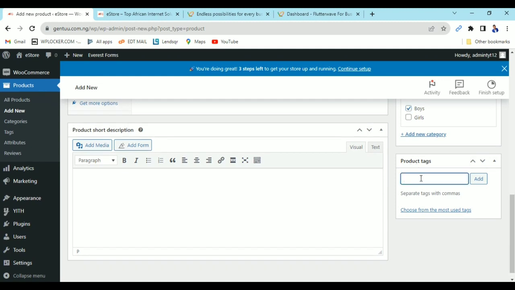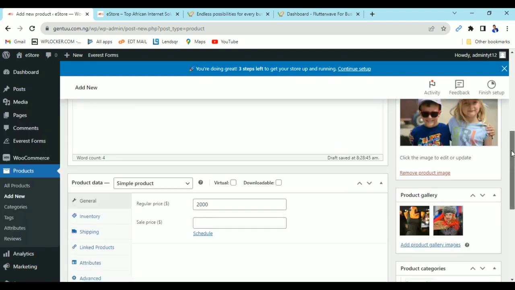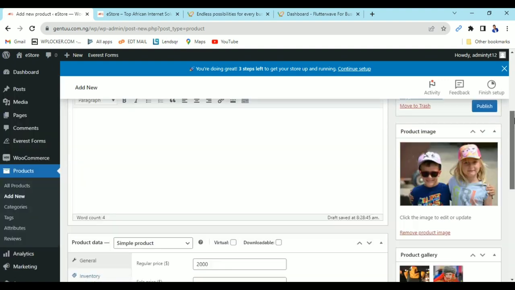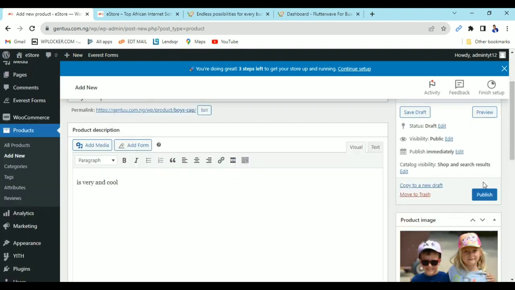You can add a tag like cap. This can be your tag, cap or caps. So any product that has cap, when people click on the tag on your website, it brings out all the related caps products. Now I've set up the shop, like I've set up this product. Now I'm just going to click on publish.